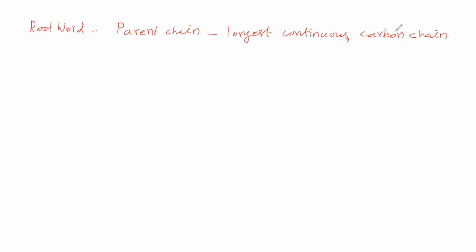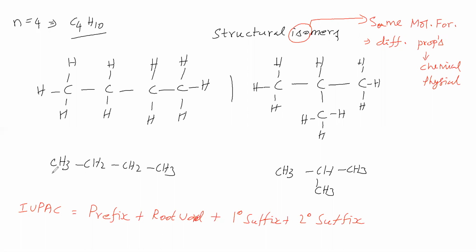Carbon chain means this chain should contain carbon atoms. How should this chain be? Longest and continuous. Continuously the chain should be there. There should not be any discontinuity. Okay. So now we will select a parent chain in this molecule. This is the parent chain in this molecule. This parent chain contains 4 carbons.